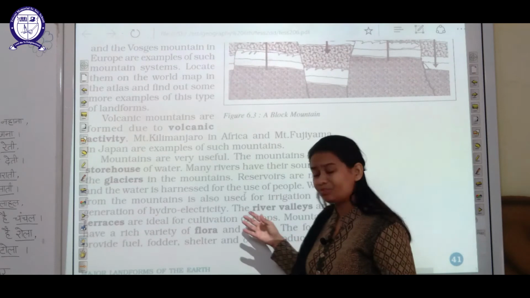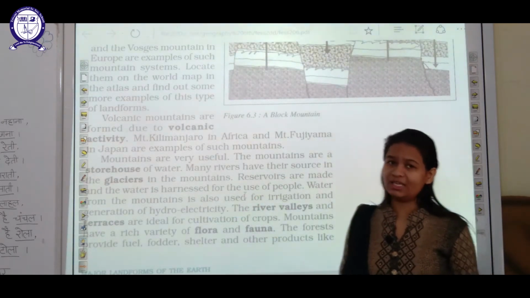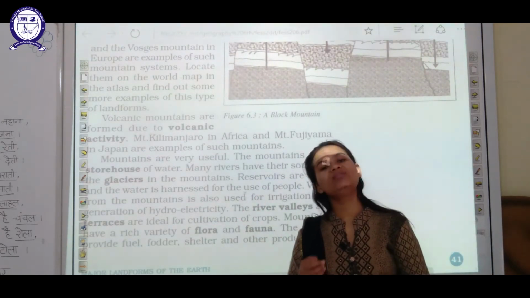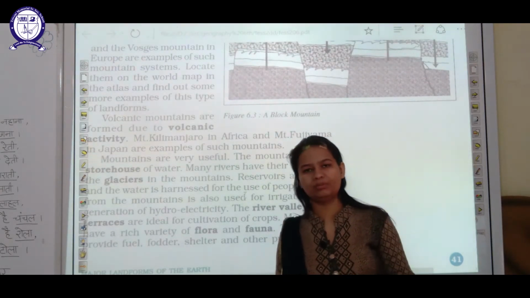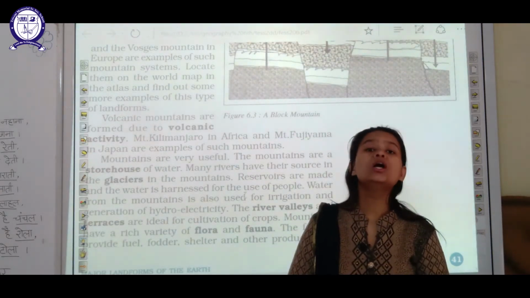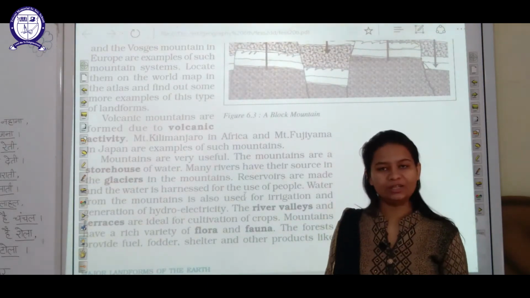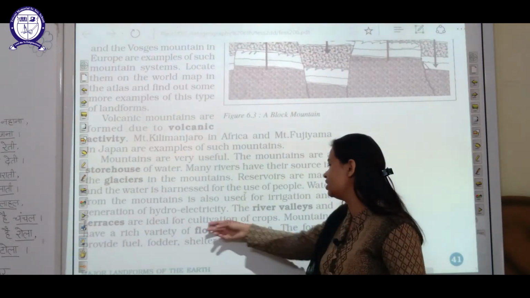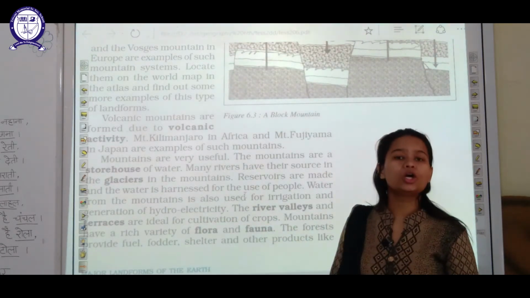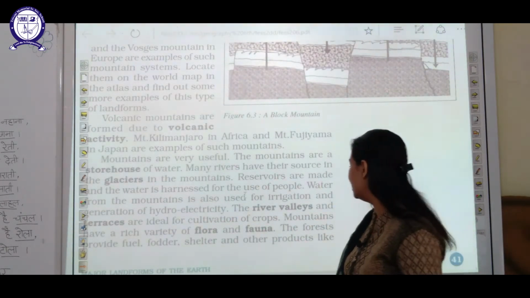Thereafter students, you all know that agriculture or cultivating a crop is not possible without the availability of water. As water is present in abundant amount, that water is used for cultivating crops. In which regions? In mountain regions.